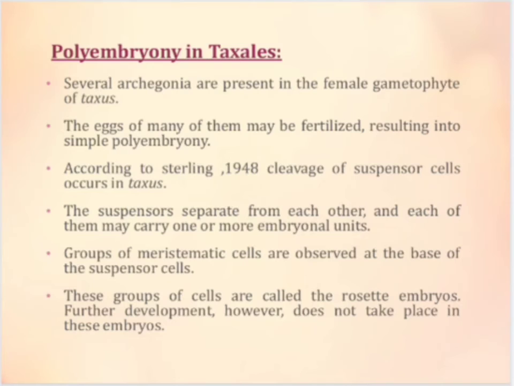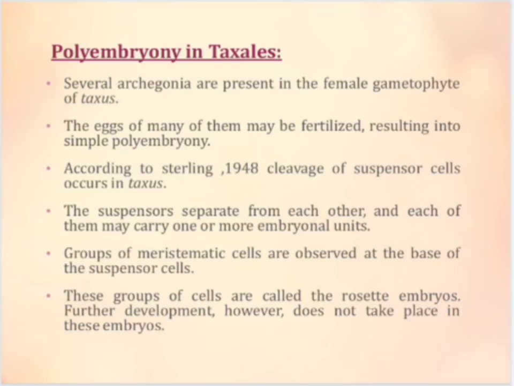Polyembryony in Gnetales. Gnetum, Ephedra and Welwitschia, in order, Gnetales exhibit polyembryony. In Gnetum, polyembryony is of very high order. In this genus, not only are there several prothalli in each seed and several zygotes in each, there is also the multiplication of embryos from each zygote by branching of the primary suspensors, and further proliferation of the secondary suspensors can occur.